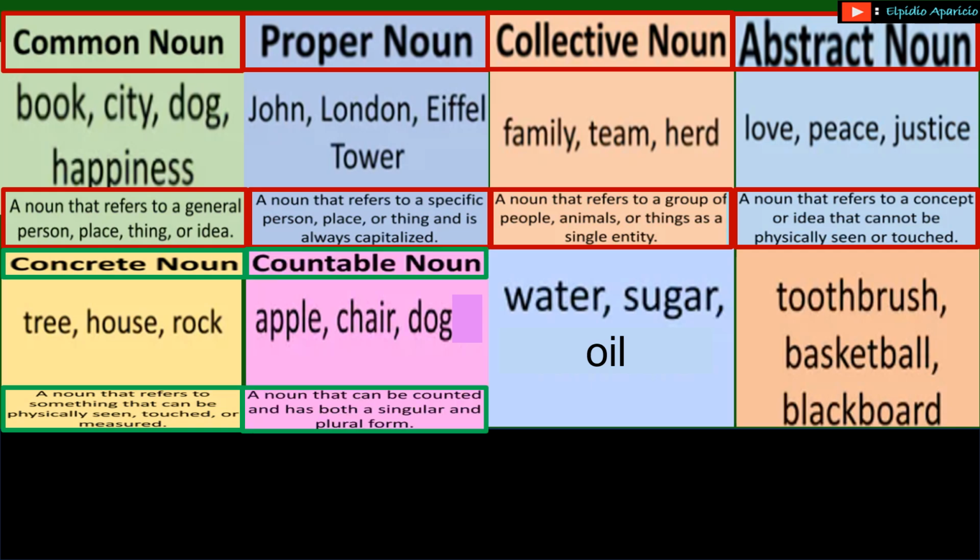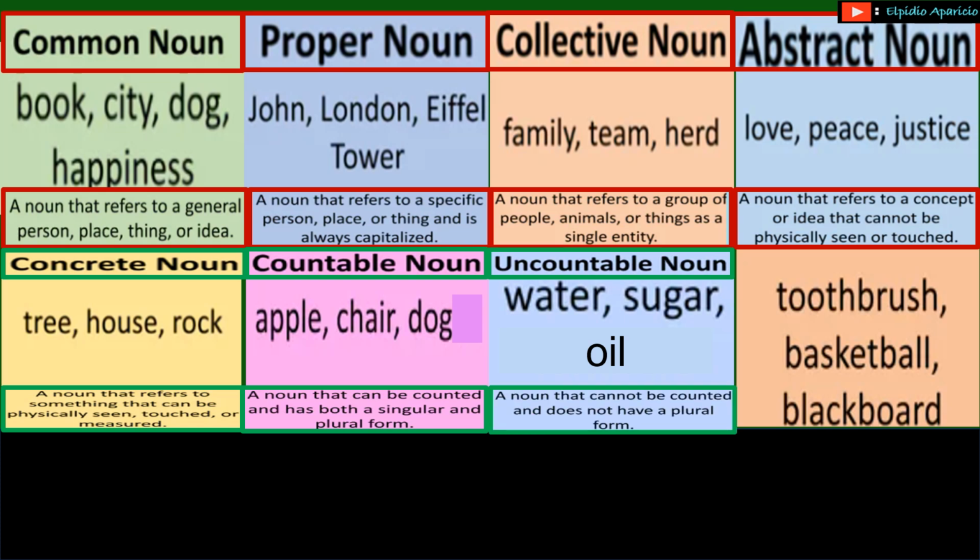Countable noun: a noun that can be counted. That's just what we must know about this one, that it's a noun that can be counted. And it has both, obviously, also it's important to know, singular and plural form. Then we have the uncountable noun: a noun that cannot be counted and does not have a plural form. Okay? So when we talk about uncountable nouns, we always speak in singular.